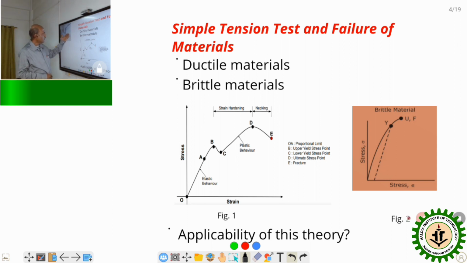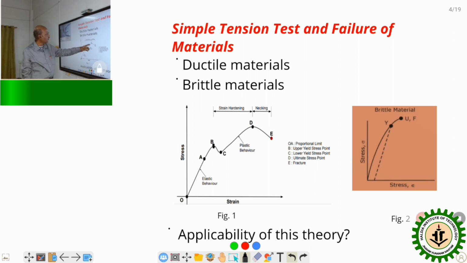Now, in simple tension test which is carried out in the laboratory, this kind of graph we will get for mild steel. So there are various points A, B, C, D, etc. We have got. The D is called the ultimate tensile stress, and point B is the upper yield point.